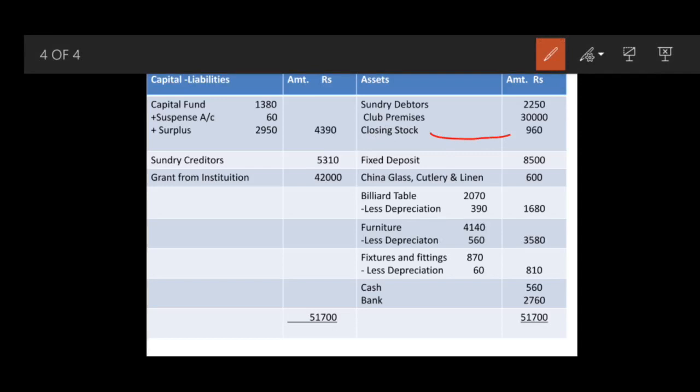Provide depreciation 60 on fixtures and 390 on billiard tables and furniture. So come to your assets, depreciation you charge in the respective items, billiard tables, fixtures and fittings and furniture. And all the three items will be transferred to outer column. Billiard tables gives you 1680, furniture gives you 3580, fixtures and fittings gives you 810. So this all items are transferred.